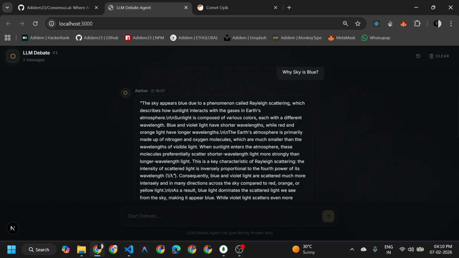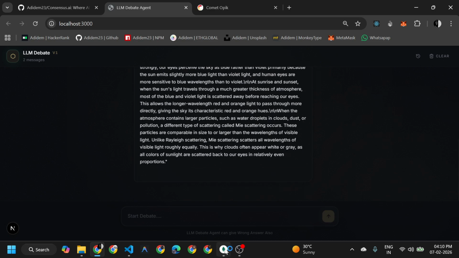A normal LLM can give one answer. It doesn't enhance the answer in a loop itself. But here in the LLM debate agent, the answer is created by one node, it is critiqued by another node, and then the answer which is more relevant is returned to the user. So this is one thing we can do to prevent the hallucinations which are there in AI agents.